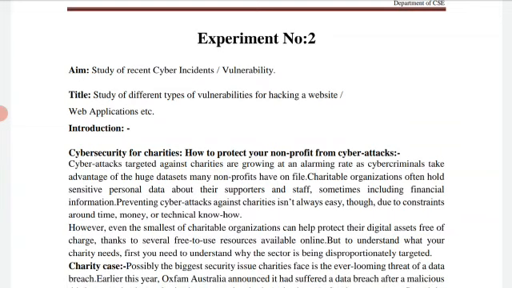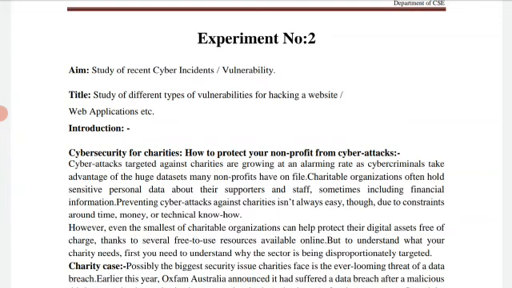So, hello student. Today we are going to discuss the second topic, that is study of recent cyber incidents and vulnerabilities. Here we are going to discuss the different incidents which were performed by the attackers, and also we are going to discuss the different website attacking tools which are used by the attacker.